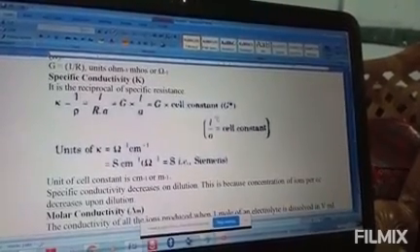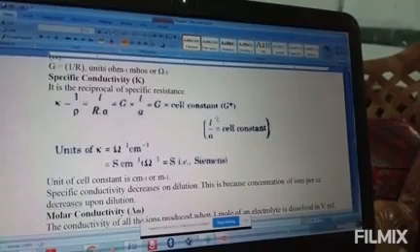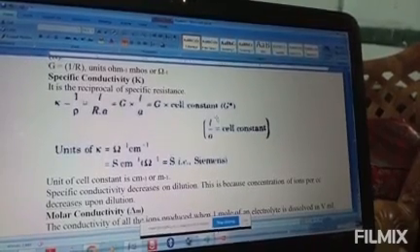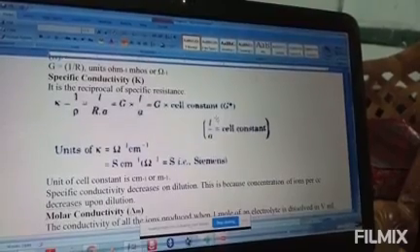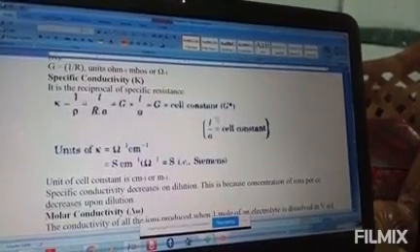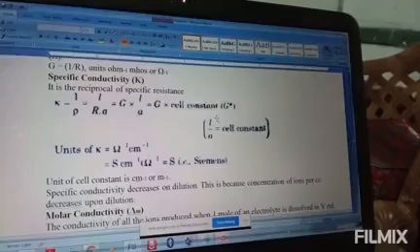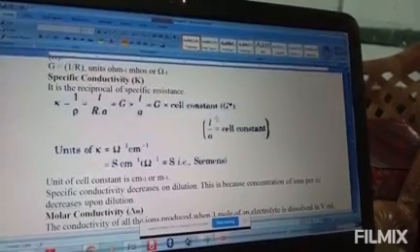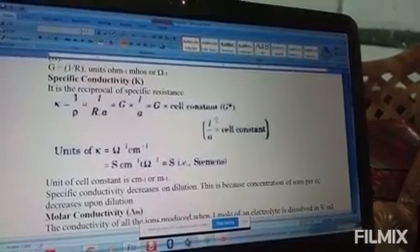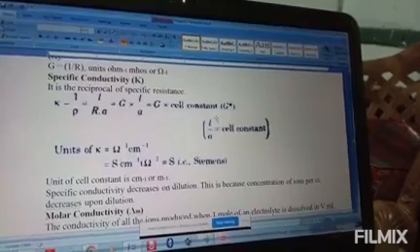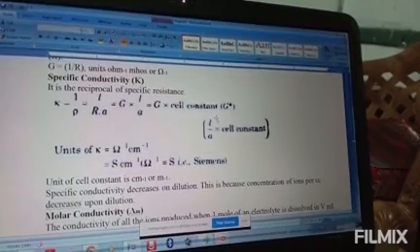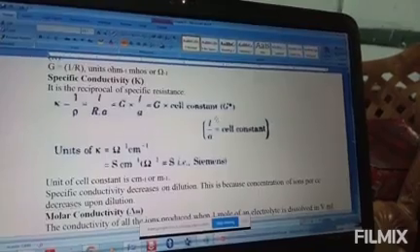The conductivity of these substances, that means electrolytes, depends on 5 factors. First one, the nature of the electrolyte. That means if it is a weak electrolyte, compulsorily the conductance becomes less. If it is a strong electrolyte, the conductance becomes more. This is what the nature of the electrolyte is.